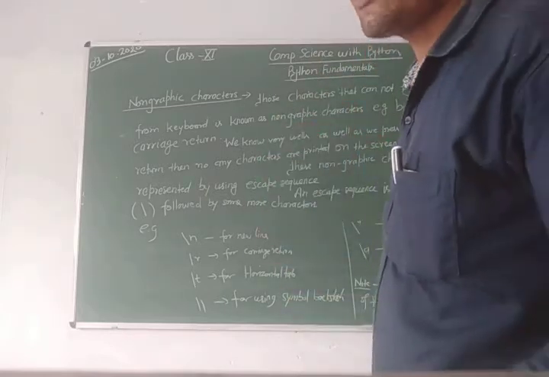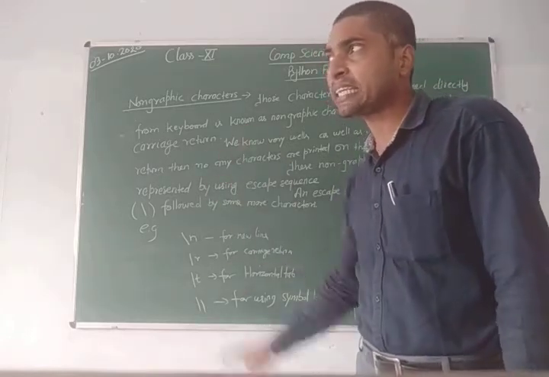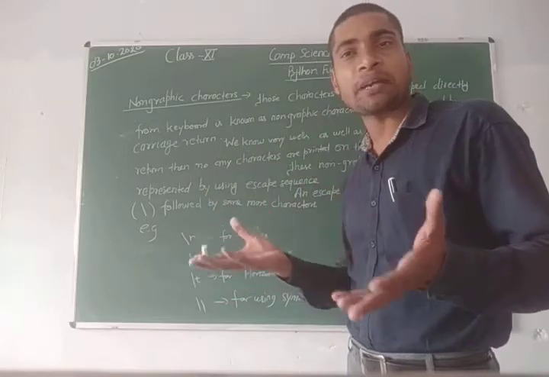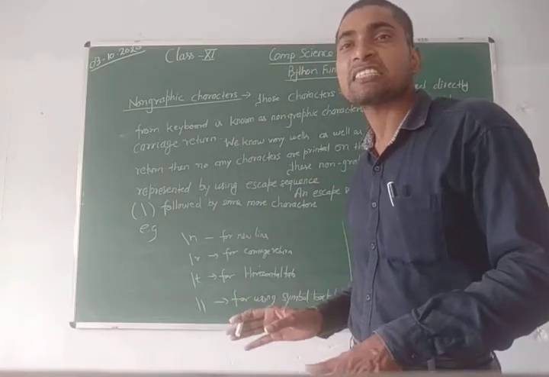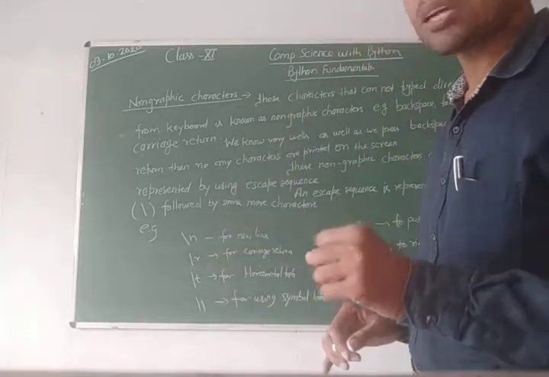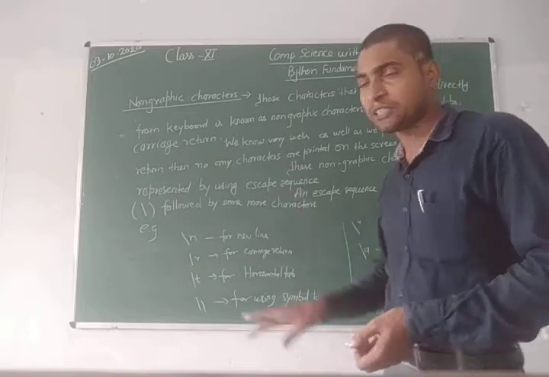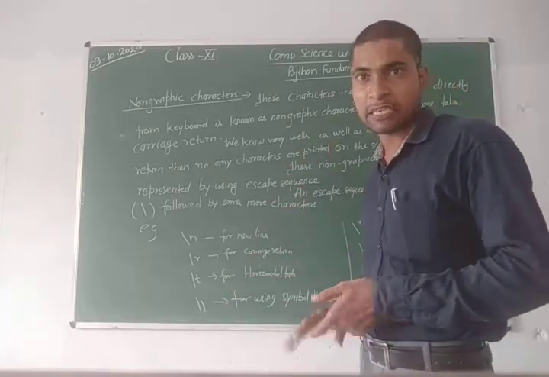There are some keys which, when you press them, no character is printed on the screen, and these are known as non-graphic characters. For example, when you press the space button, no character is printed. When you press backspace, no character is printed.